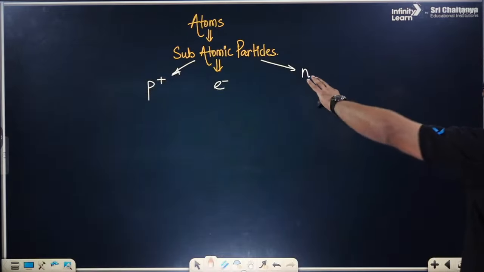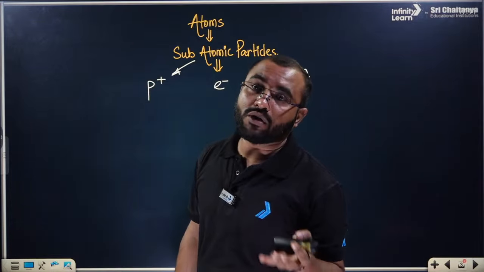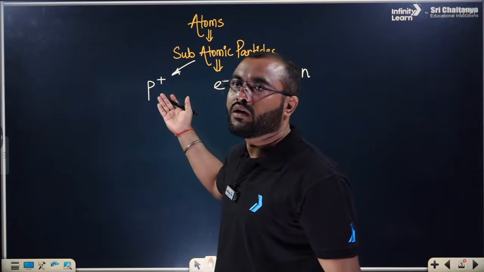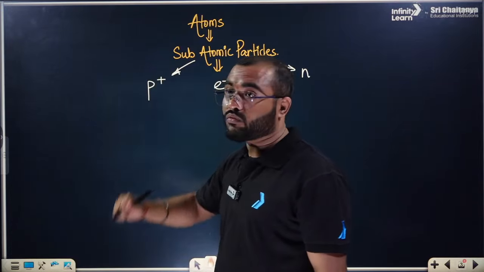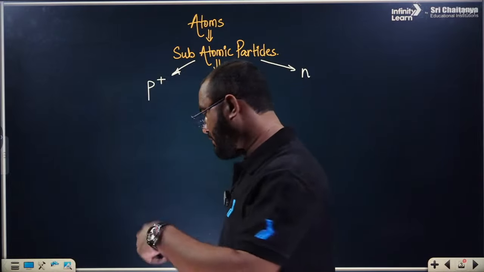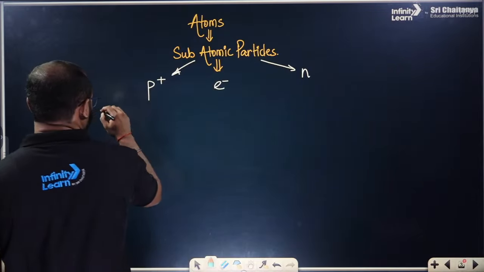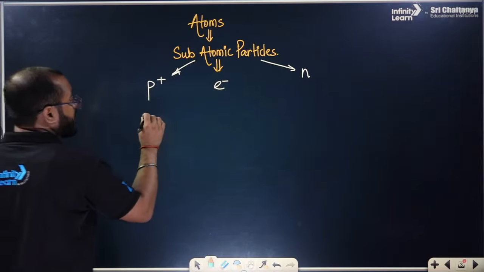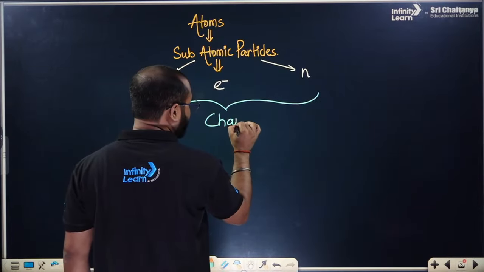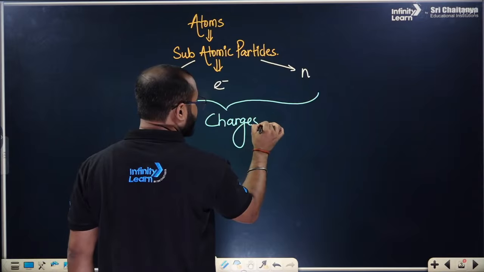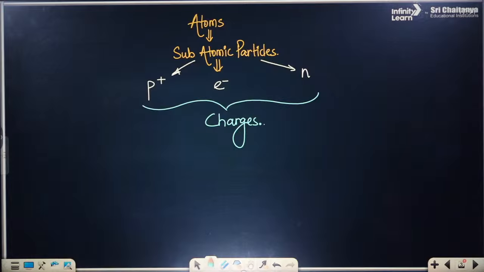Now, if you have gone through that chapter, you have learned that we have done a lot of experiments to understand this, which is new for us. Atoms are divided, we have found out subatomic particles, so it is very new. What is proton, what is electron, what is neutron? Then we found out that the electron, proton, and neutron are possessed with charges. They are possessed with charges, everyone. Getting my point? Fine, we have understood this much also.